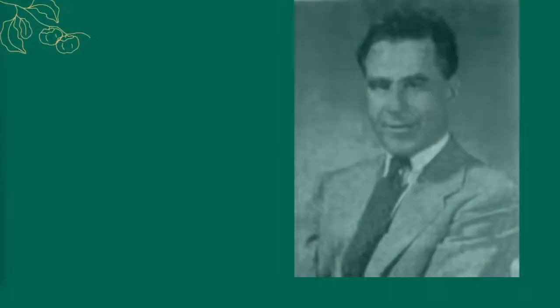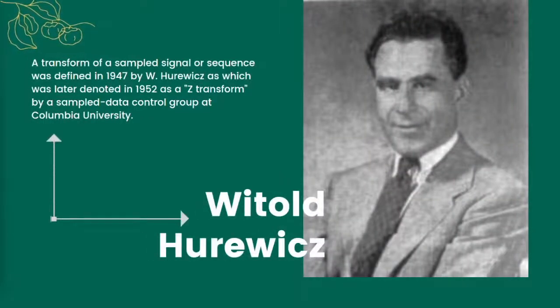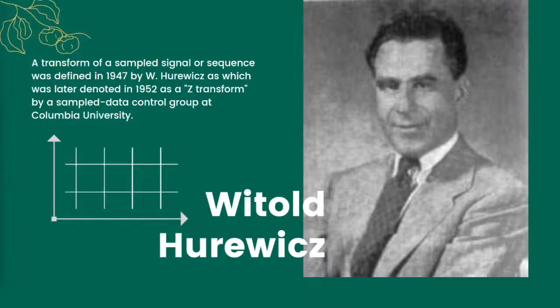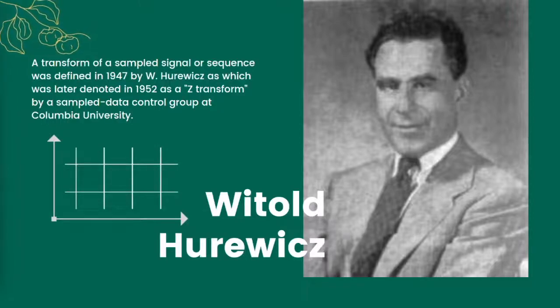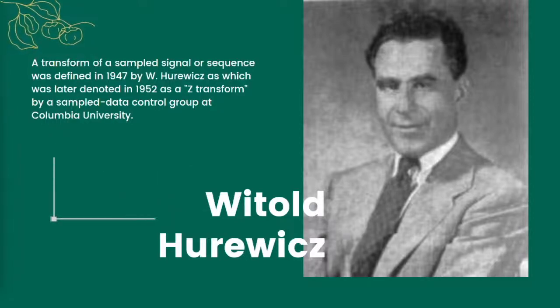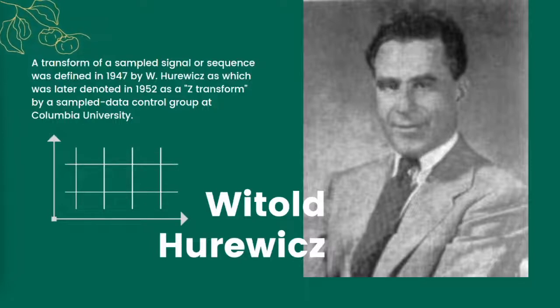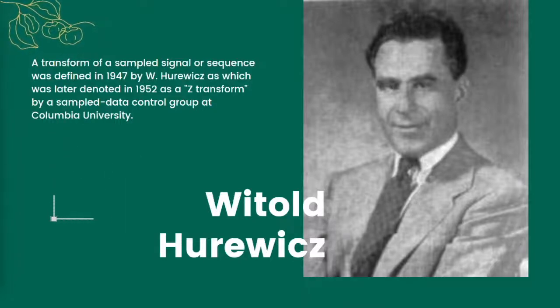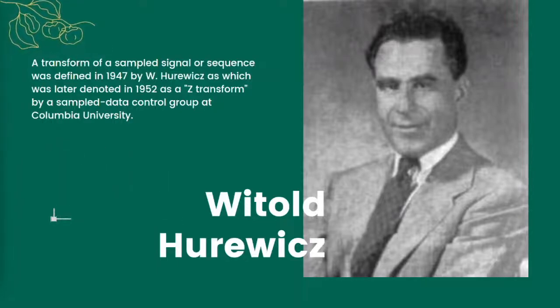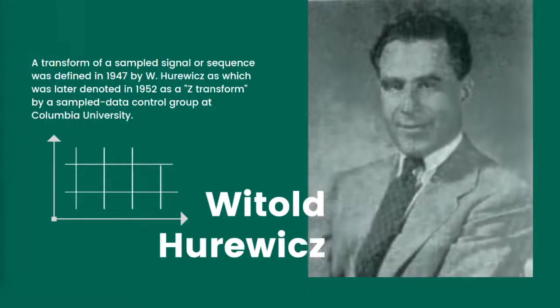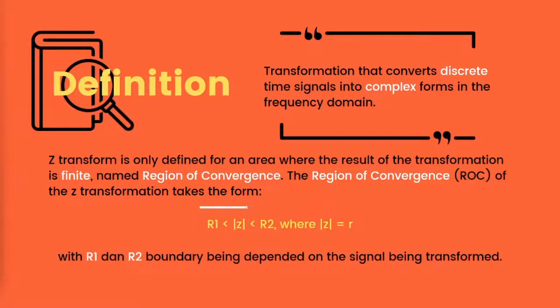This approach is quite complicated, and in an attempt to simplify matters, a transform of a sampled signal or sequence was defined in 1947 by Witold Hurwitz, which was later denoted in 1952 as the Z transform by a sampled data control group at Columbia University. The definition of Z transform is a transformation that converts discrete time signals into complex forms in the frequency domain, useful for solving differential equations.